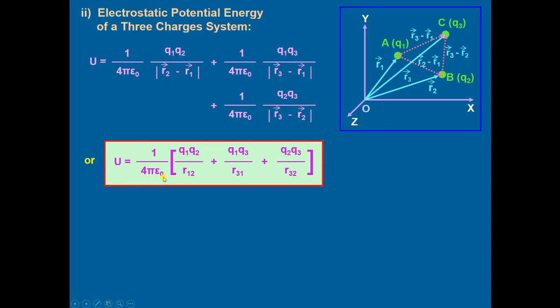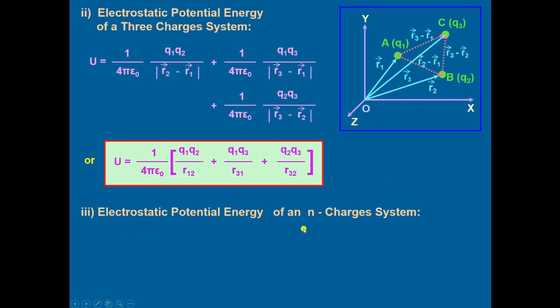1 upon 4 pi epsilon naught times q1 q2 divided by r12 plus q1 q3 divided by r13 plus q2 q3 divided by r23. We have taken 1 upon 4 pi epsilon naught common. So this is the total amount of potential energy because of the three charge system. Then we can generalize this equation to n number of charges. Instead of three charges, we can have n charges. They are simply brought into the field of each other.